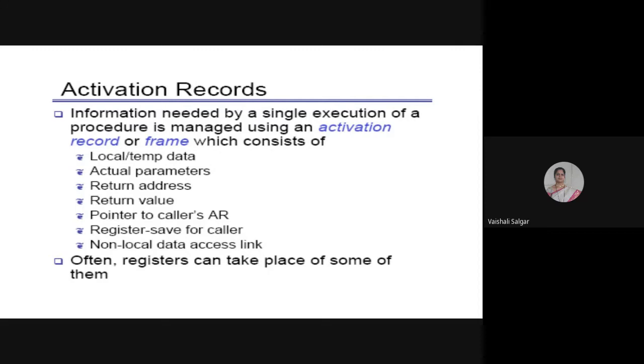So that's why return address. Now, if my function is returning any value which we are catching, that will be the return value. Then the pointer to the caller's activation record. That is the thing which I had just now shown. And whatever be the registers, that is, as I said, registers saved for the caller. That is the value of A, B, all that stuff. It is going to maintain in memory. Now, so this is the activation record.